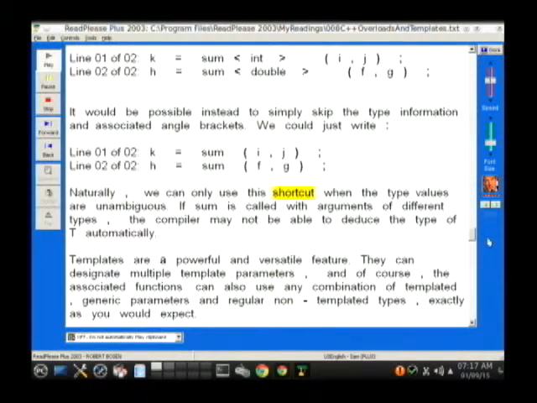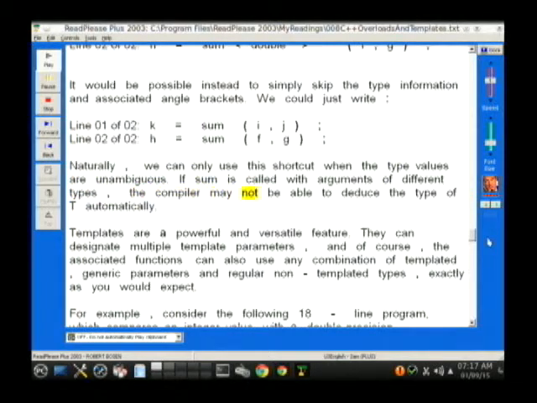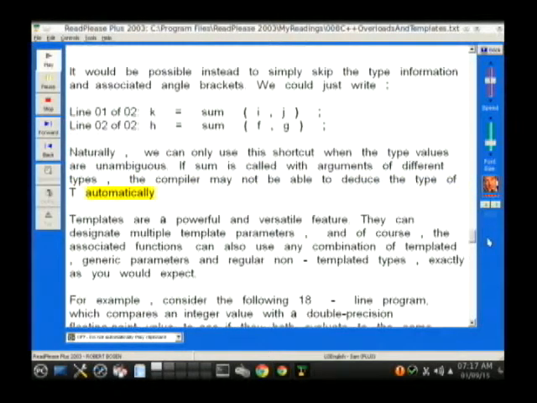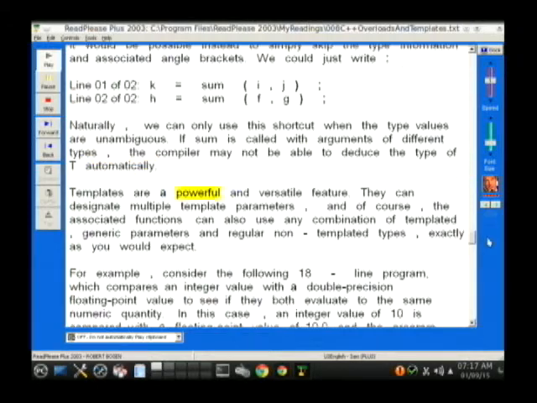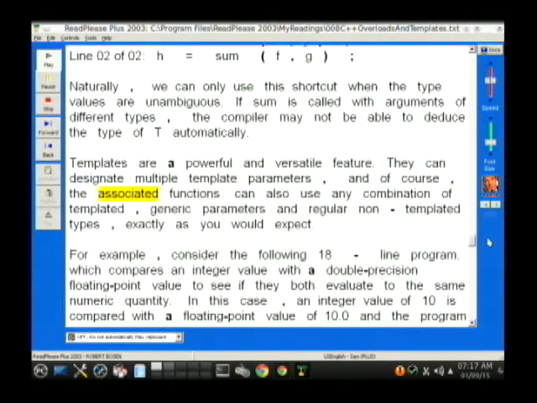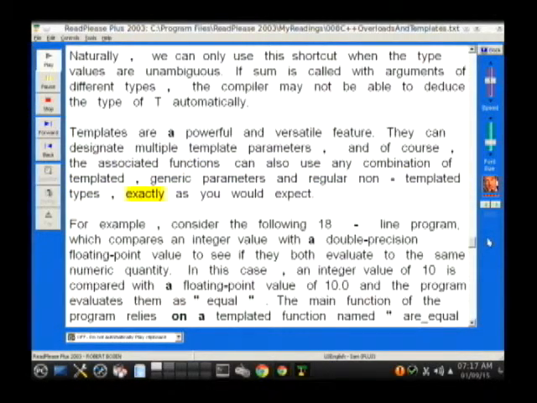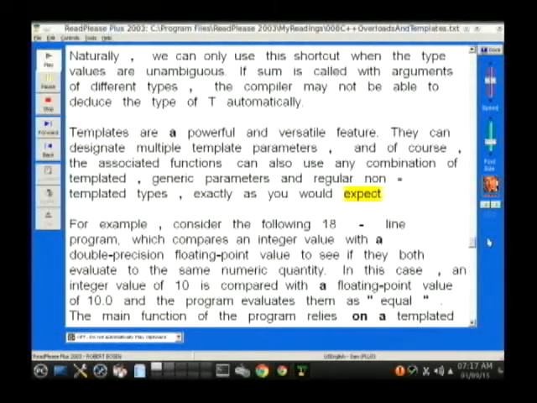Naturally, we can only use this shortcut when the type values are unambiguous. If sum is called with arguments of different types, the compiler may not be able to deduce the type of T automatically. Templates are a powerful and versatile feature. They can designate multiple template parameters, and, of course, the associated functions can also use any combination of templated, generic parameters and regular non-templated types, exactly as you would expect.